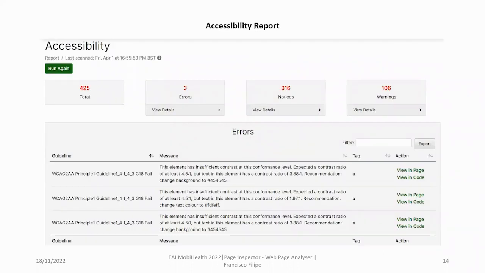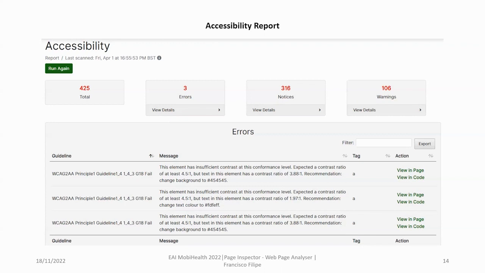This accessibility report intends to present to the user the various accessibility errors of the page, just like warnings and notices. This analysis allows you to verify whether the page complies with the Web Content Accessibility Guidelines. This analysis is done through a library developed in Node.js called HTML Code Sniffer. This tool takes as arguments the URL of the page and the accessibility level, AA or AAA. The API returns a JSON response, and by default, the accessibility level is WCAG AA.